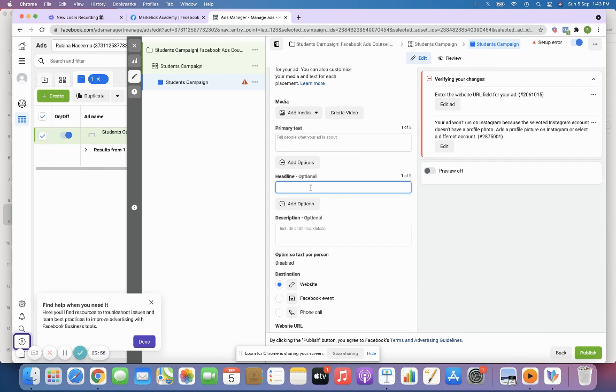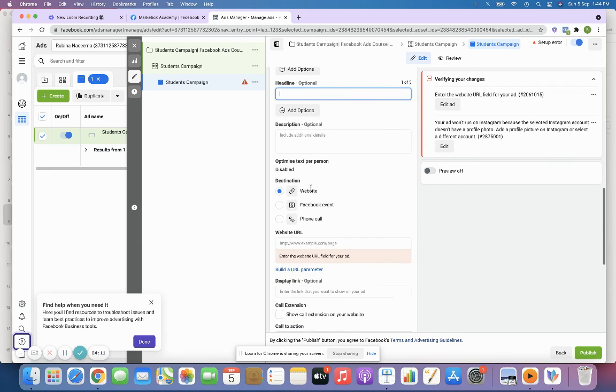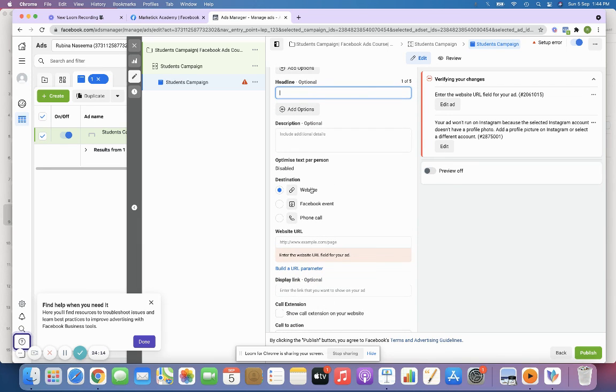I'll be teaching you everything about how to write a perfect headline and description in our upcoming module. I think we have a separate module covering how to write a perfect headline and description, so I'll be teaching you exactly how to write a convertible headline and description.